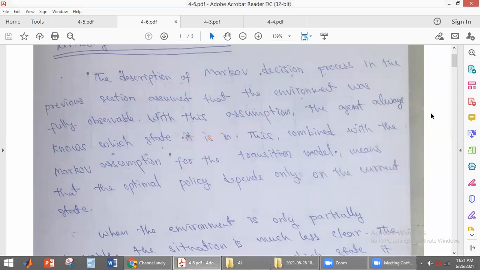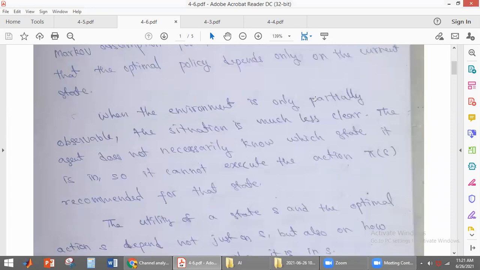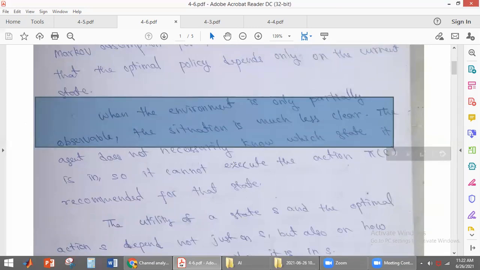Now, for example, real world environments are partially observable. They are not fully observable. So the agent does not know where it is, and the agent does not have clear information about the environment.